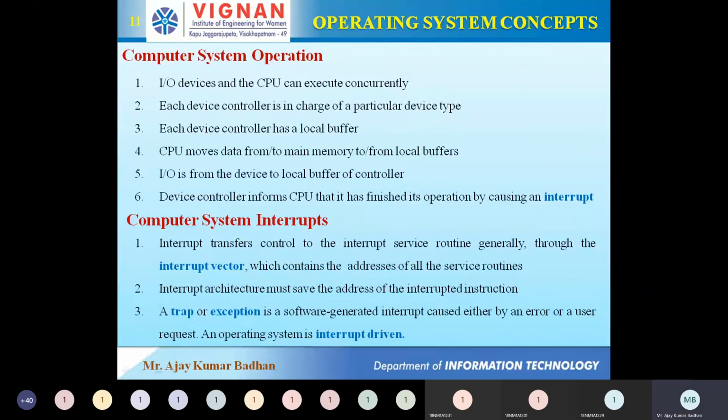I am just trying to highlight this particular text. So for example, if I take this and highlight this thing, all these things, and now I'm erasing everything. So this is the interrupt. I'm interrupting the slideshow. That is what comes under interrupt. So the operating system is interrupt driven. These are important for your online bits, they might be asking you.